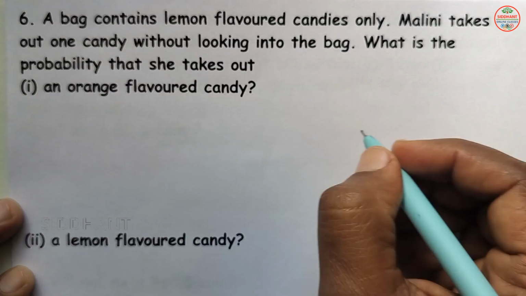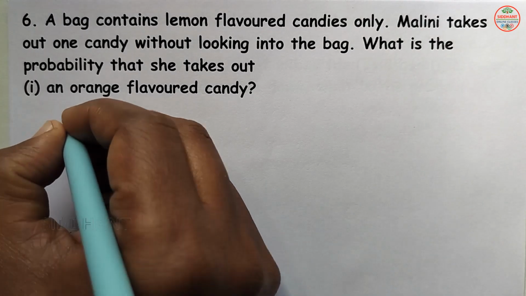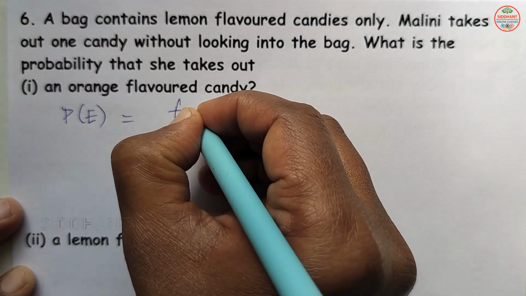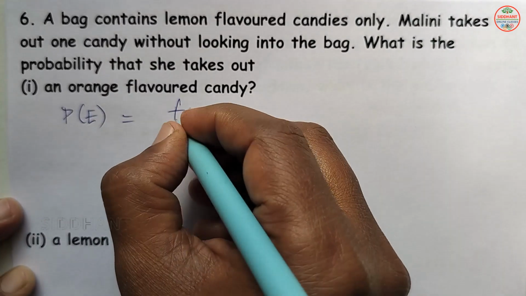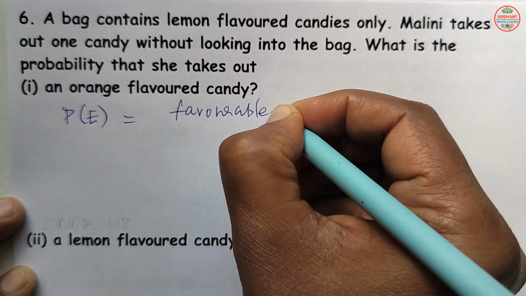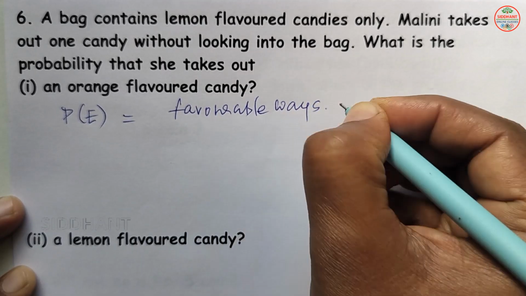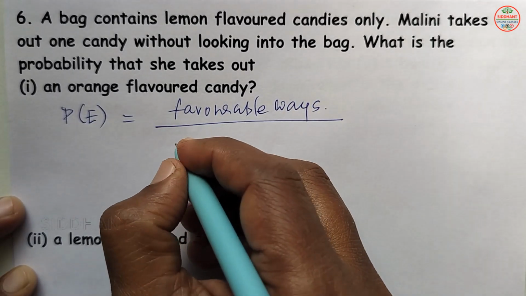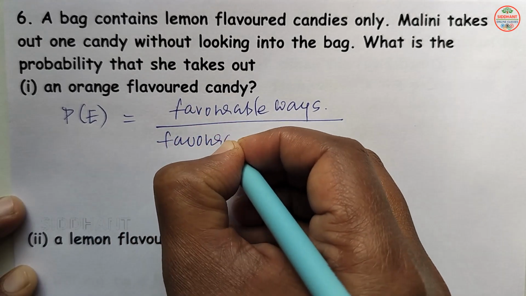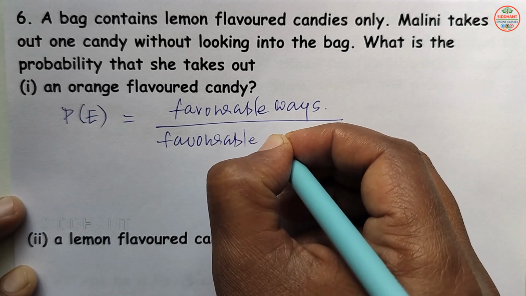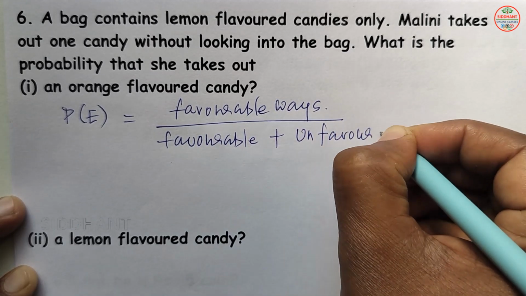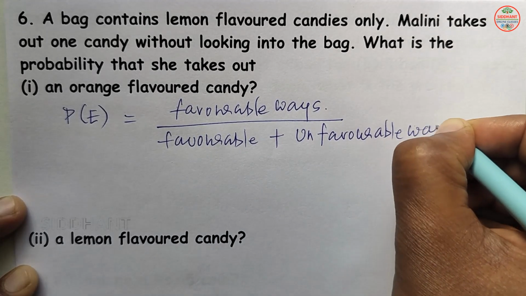So here P of event, orange flavored candy, that means P of event will be favorable ways to get orange by favorable ways plus unfavorable ways.